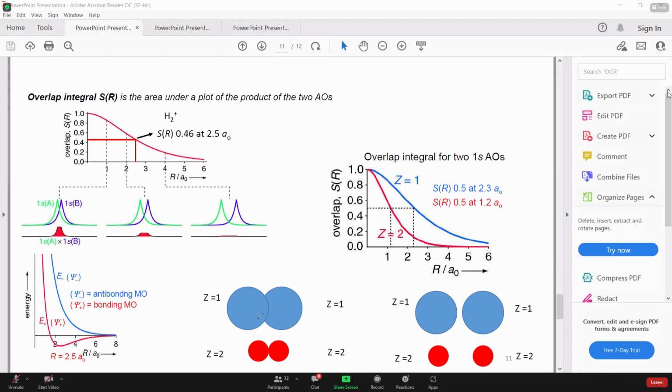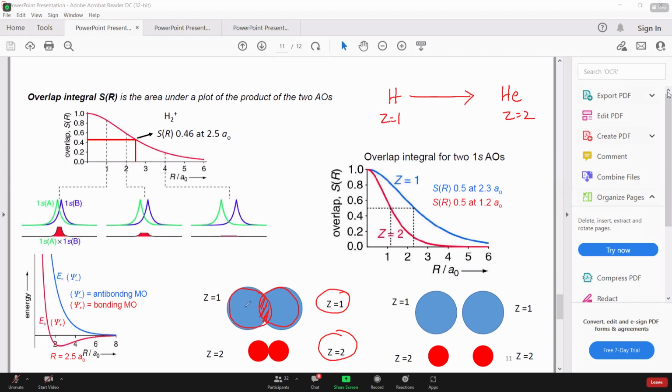Or you can imagine it in this way. Here they are comparing the two orbitals. So guys, here comes the concept of atomic radius, which you have seen previously, that this is the hydrogen, this is the helium. Atomic radius decreases along the period. Hydrogen has atomic number 1, helium has atomic number 2. So imagine these two orbitals. If this is hydrogen, obviously its size will be larger. So that's the overlap you are getting.